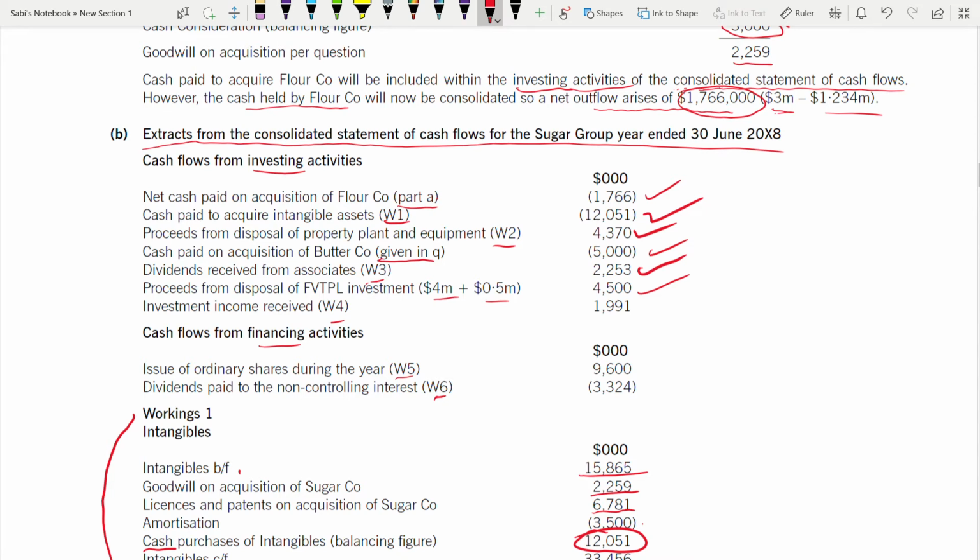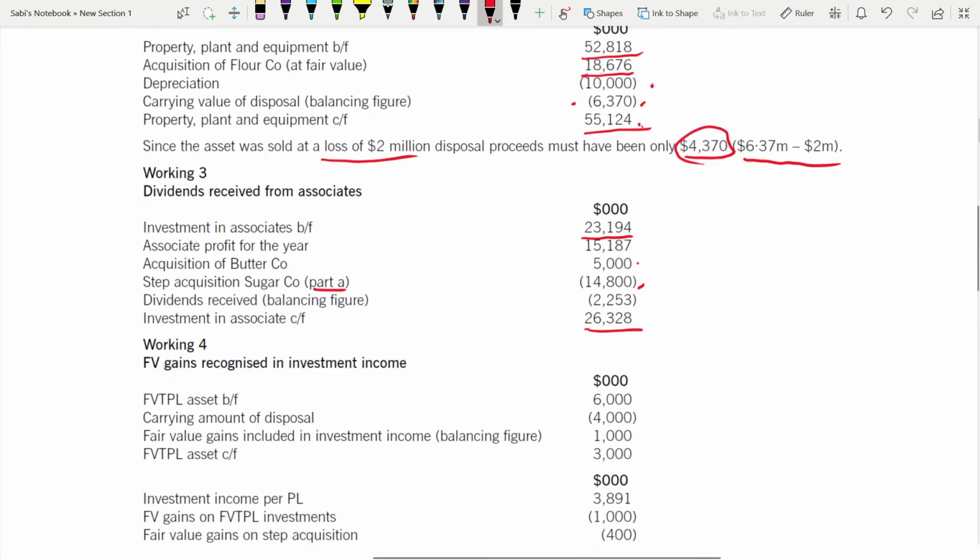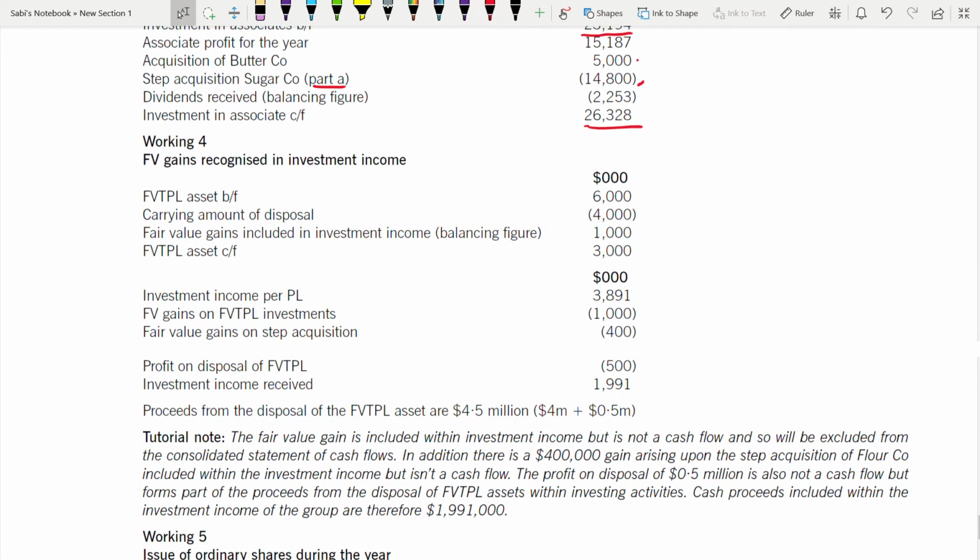Next is working 4. Investment income received. Obviously, it will be in investing activities. So fair value recognized in investment income. First, it is 6, then it is 3 million. Right?